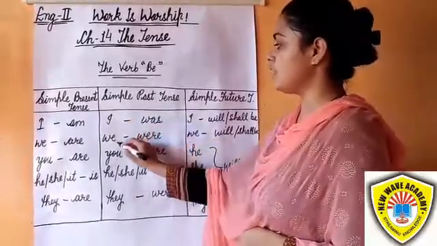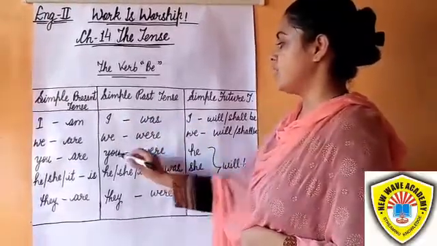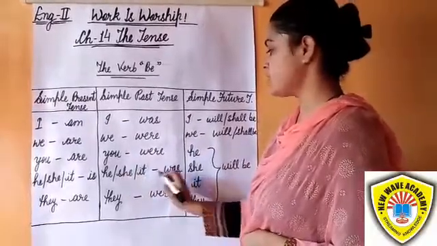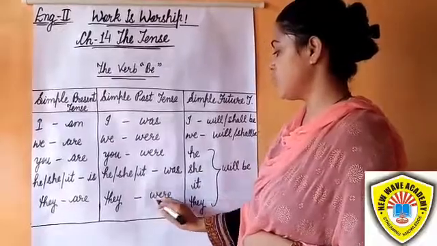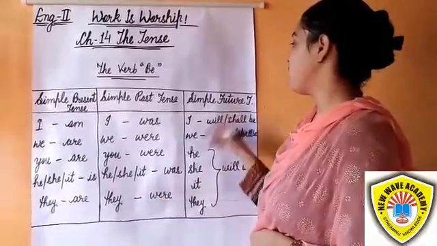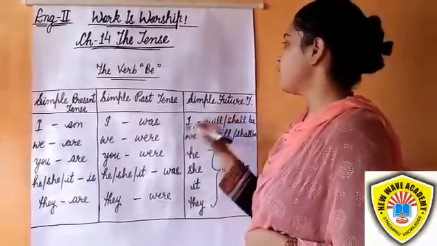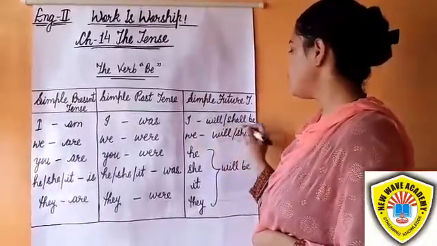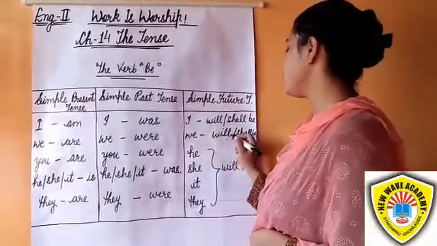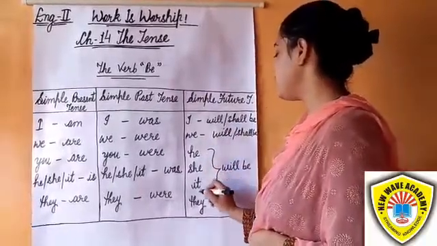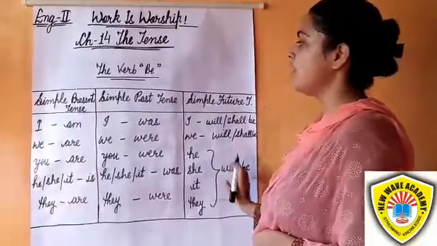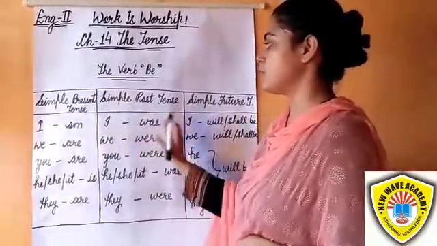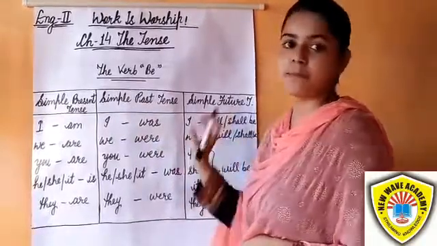With I we use was, with we use were, with you we use were, with he, she, it we use was, with they we use were. In simple future tense, with I we use will be or shall be, with we we use will be or shall be, with he, she, it, they we use will be. That is the form of the be verb in simple present tense, simple past tense and simple future tense.